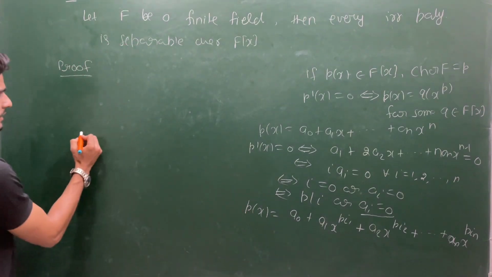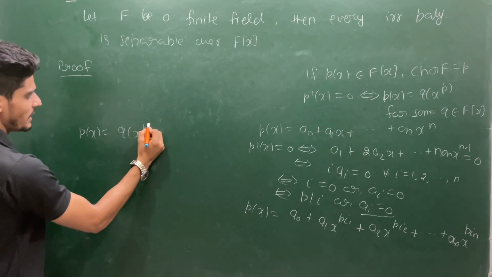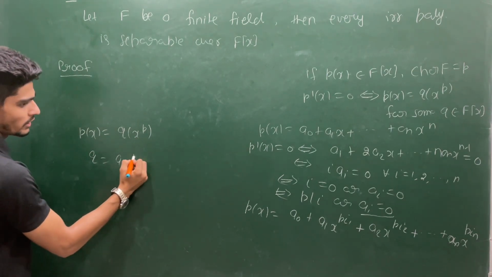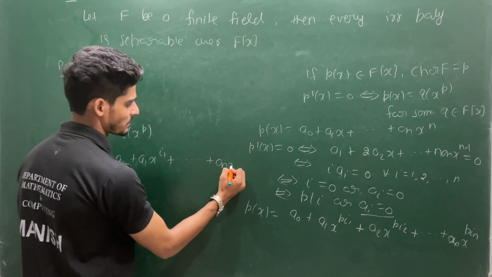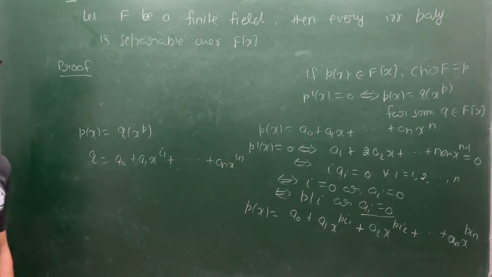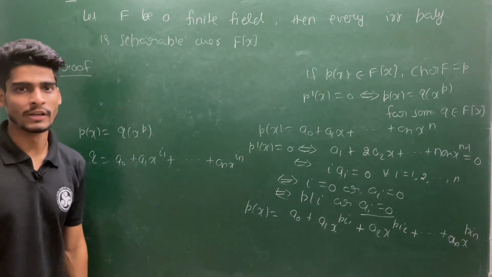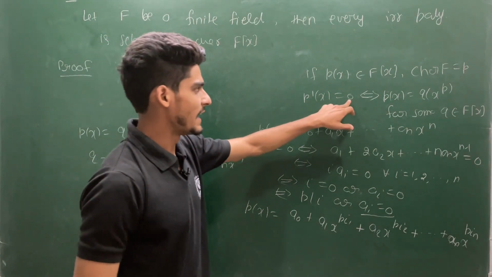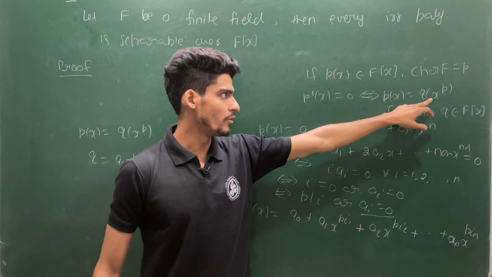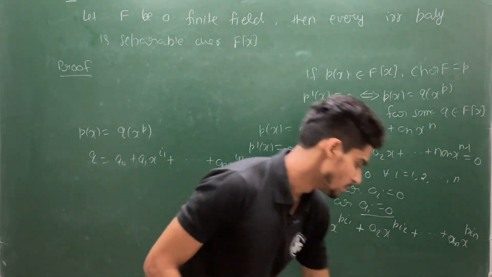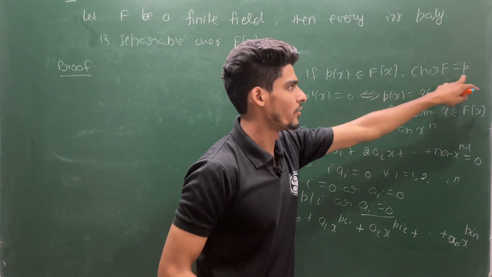Now you can see this p(x) is of this format, q(x) to the power p, where q is a0 plus a1 x power i1 plus up to an x power in. And every condition here is an if and only if condition. So p' is identically 0 if and only if p(x) is the same as q(x) to the power p for some polynomial q in F[x]. So this is a nice property which occurs when the characteristic of F is p.